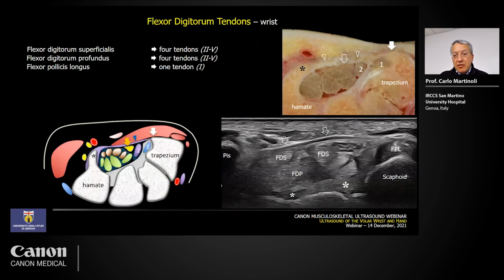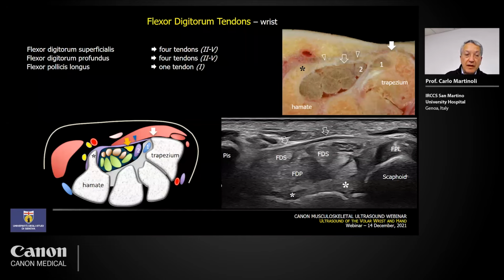So moving to the carpal tunnel, the carpal tunnel houses 9 tendons, and they are the 4 slips of the flexor digitorum superficialis, the 4 other slips from the flexor digitorum profundus, and the flexor pollicis longus. The flexor digitorum superficialis and profundus have the same territory of distribution. So they supply the 2nd, 3rd, 4th, and 5th fingers.